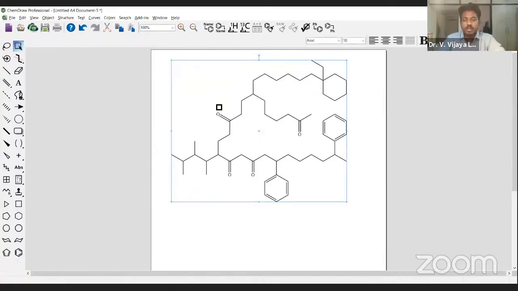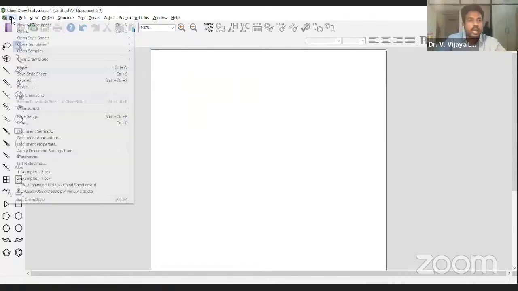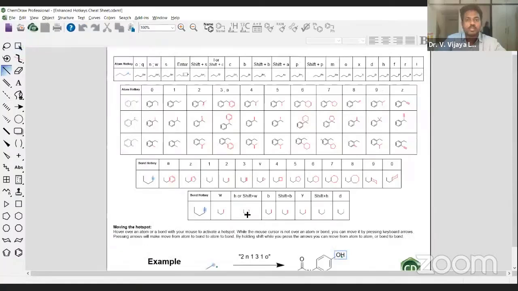Let me just delete this. Let me show you the cheat code again. So this is what it is. If you use 4, a number on the keyboard, then automatically you get the stereochemical representation of thick edged bonds. 5 gives hashed bonds. 6 is the cyclohexane group. When it comes to 7, cyclopentane. When it comes to 8, this is a double bond.